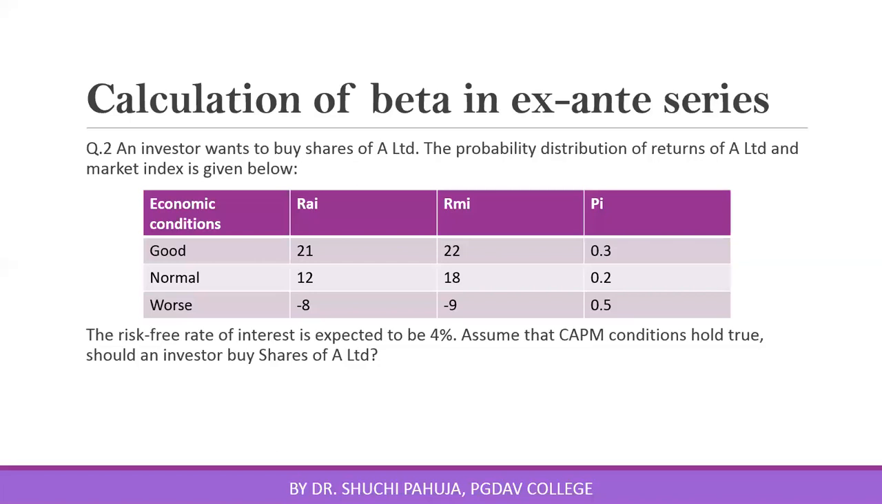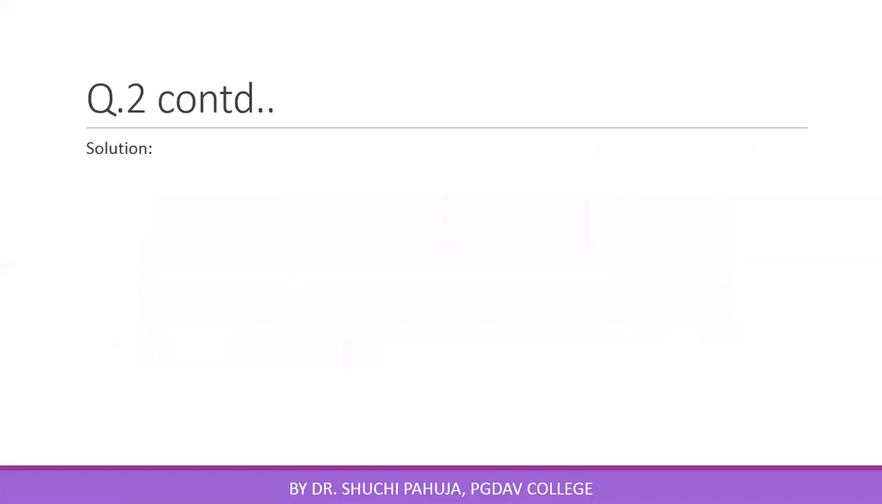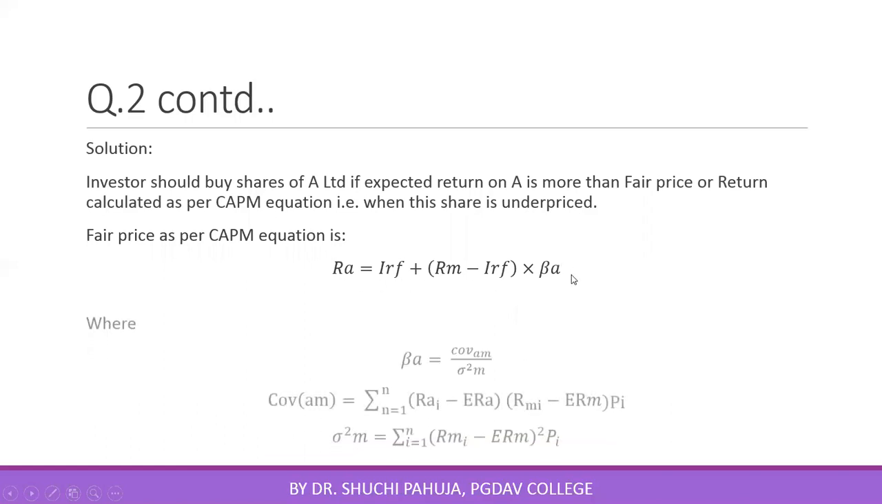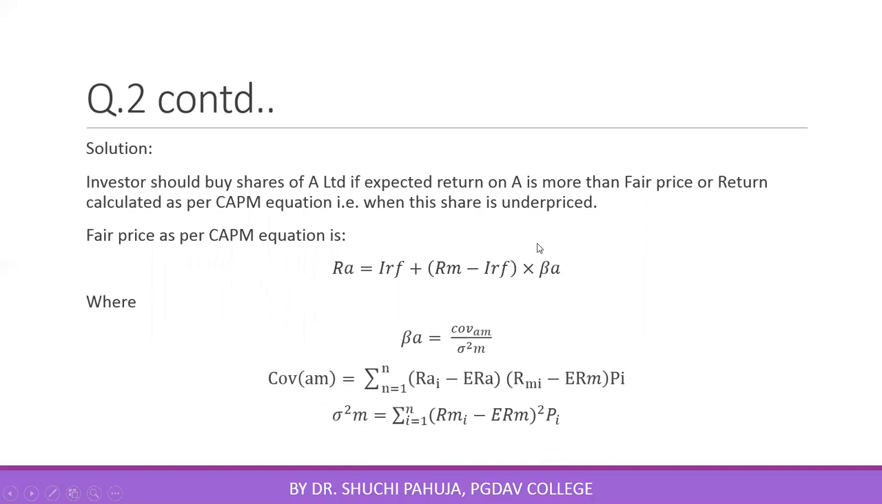Now, investor will be buying this share only when expected return on this share is more than fair price of the share, that means return calculated as per CAPM equation. In this situation, share will be underpriced. Fair price as per CAPM equation, this equation is to be used. For using this equation, we require beta factor. Beta on A is equal to covariance AM divided by variance of market portfolio returns.